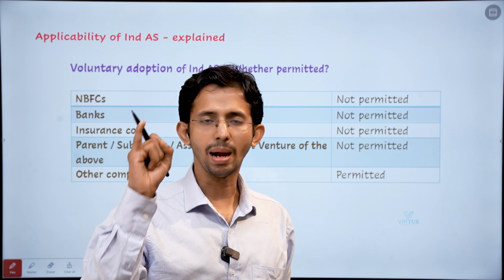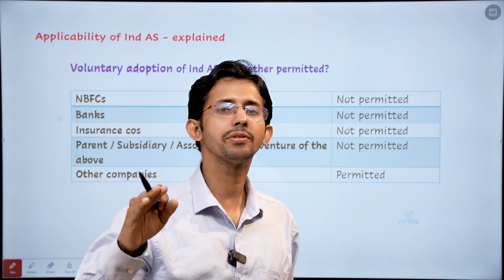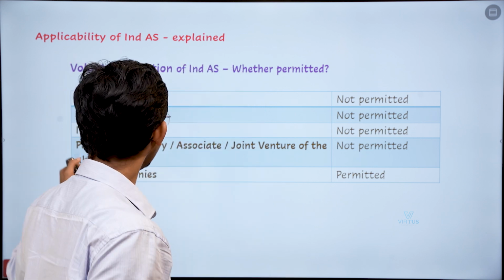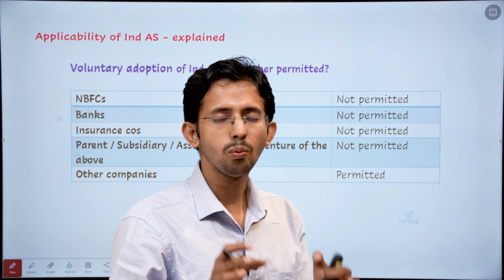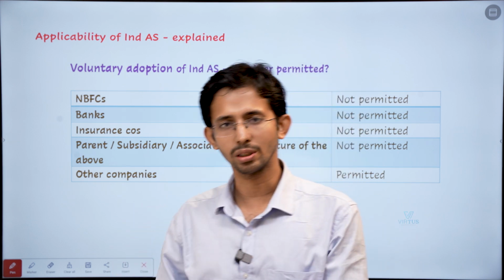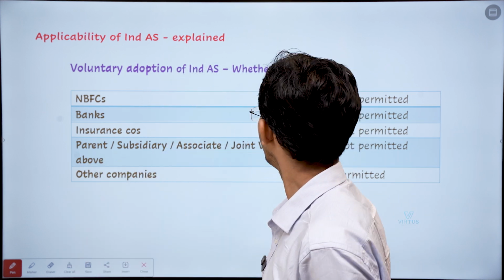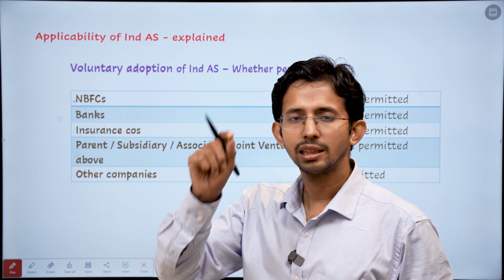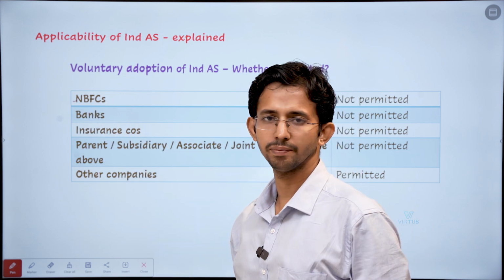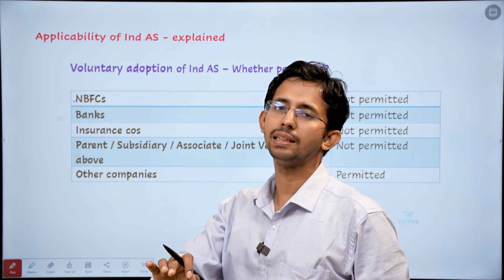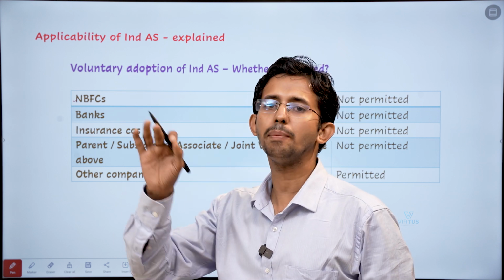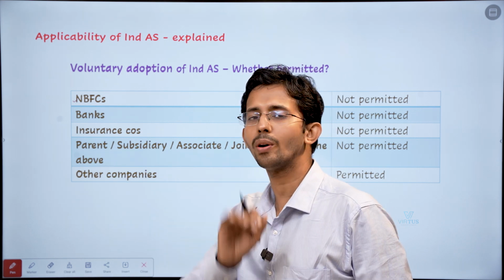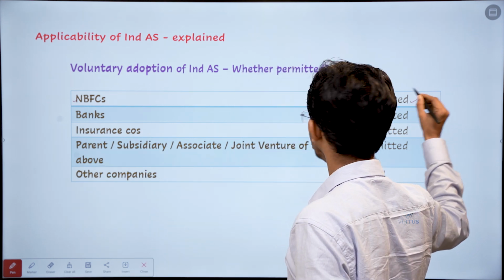Whether it is a bank or insurance company or an NBFC or any other company. Depending upon the nature, then only we can decide whether voluntary adoption is permitted or not. The first thing we have to see is whether it is an NBFC. If the company is an NBFC, it can adopt IND AS only if it meets the mandatory criteria, which means voluntary adoption is not permitted for NBFCs. So it is not permitted.